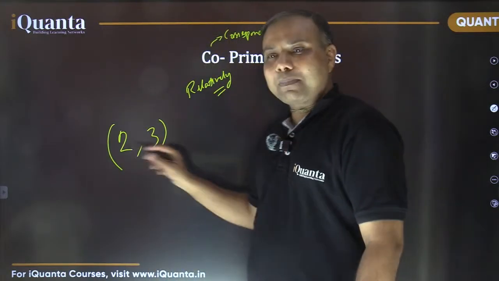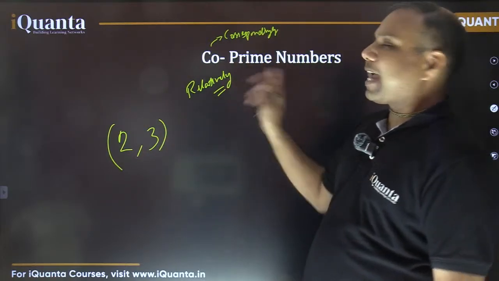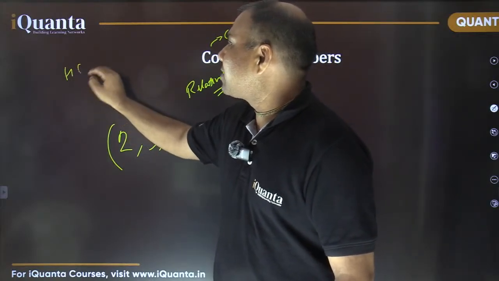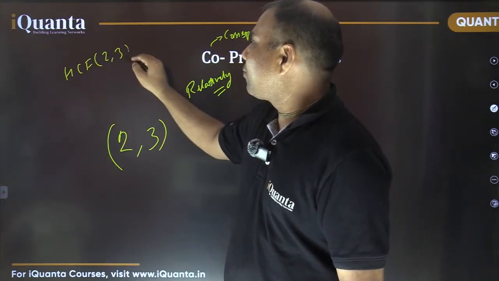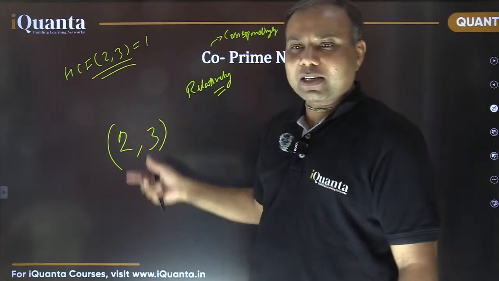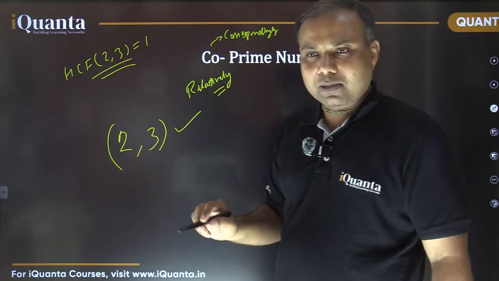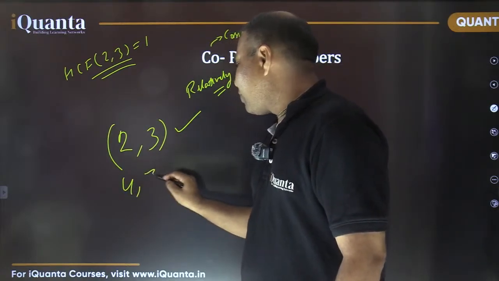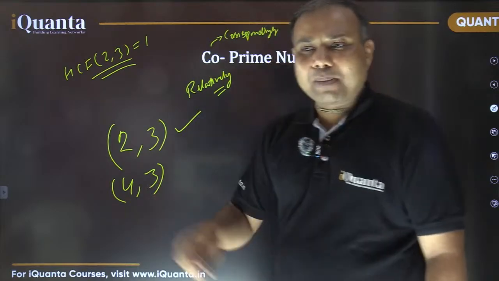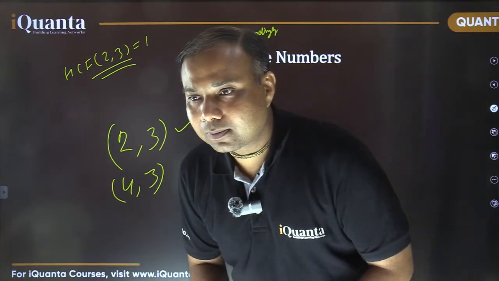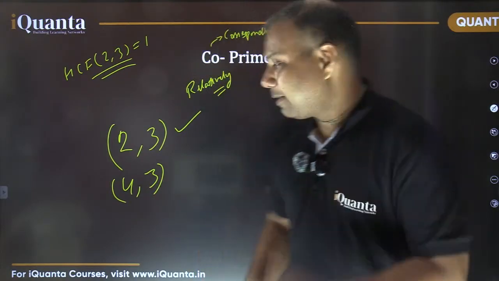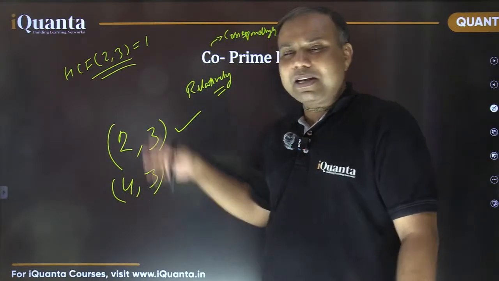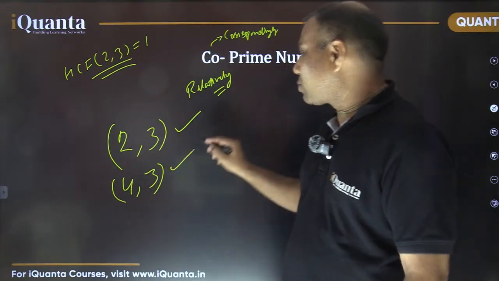So are these co-prime numbers? Yes, because they do not have any common factor. Or in other words, we can say their highest common factor is 1. HCF of 2 and 3 is 1. So they are co-prime numbers. Okay, tell me now, what about 4 and 3? Can they be called co-prime numbers? Yes, because they also do not have any common factor. 4 और 3 में भी 1 के अलावा कोई common factor नहीं है. So they are also co-prime numbers.